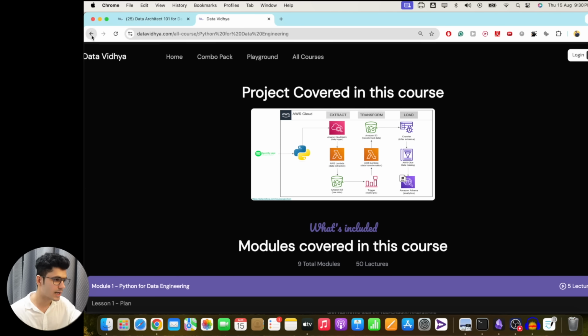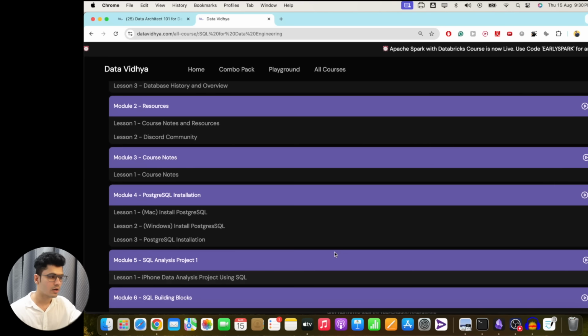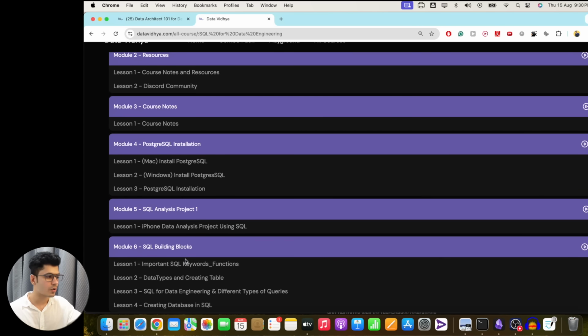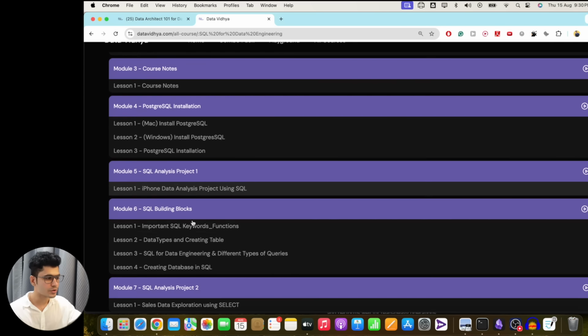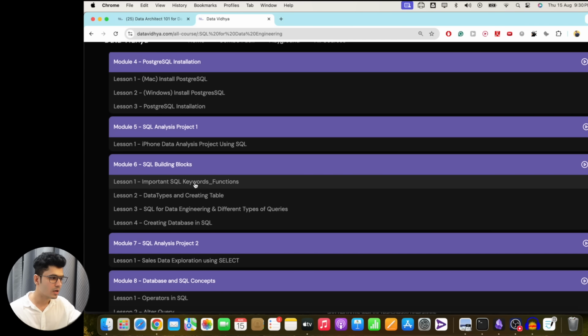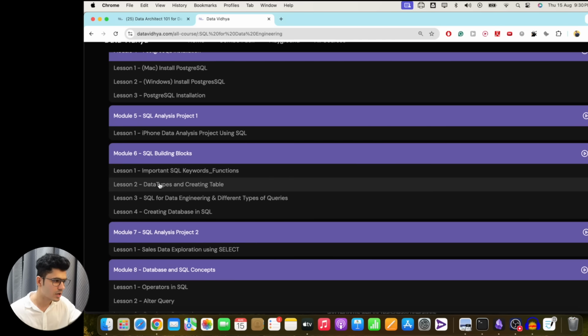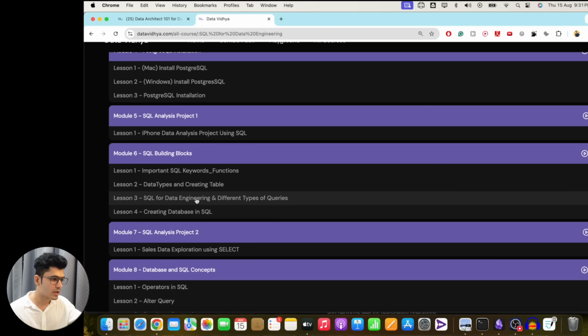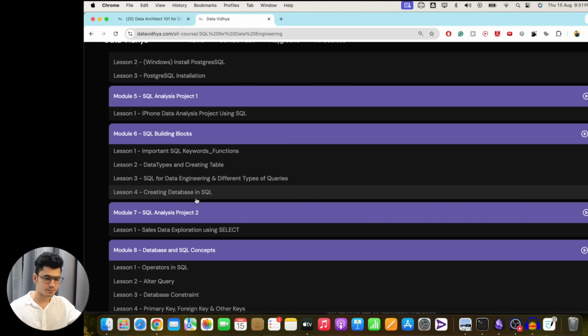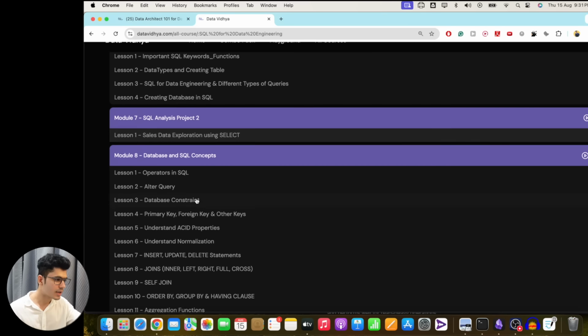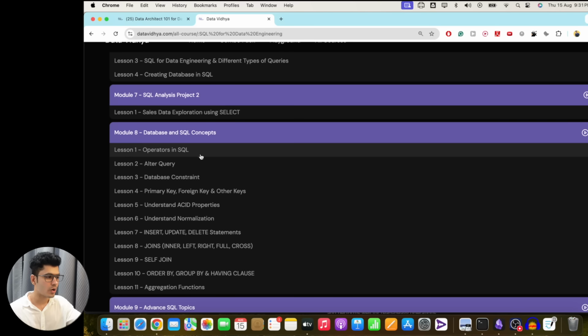Okay, if you're interested. Then we have the SQL. Inside SQL, what you have to learn, you can pick one DBMS. We are going with the Postgres because Postgres is open source and easy to learn and easy to set up. Learn about the important keywords of SQL such as select, insert, update, and all of the other things. Learn about the data types and how to create tables, how to create database, different types of queries available. Okay, like DML, DDL, like data manipulation language, data definition language. You can learn about that. You can learn about the operators in SQL.